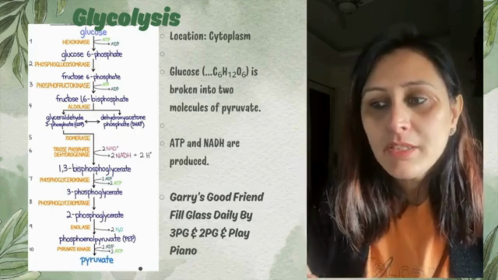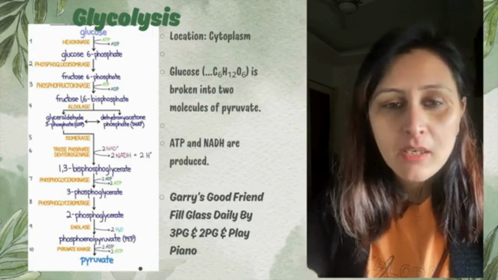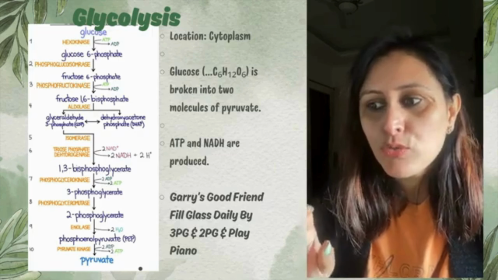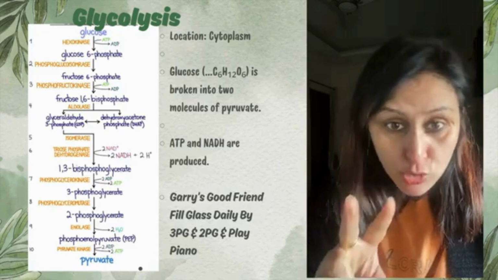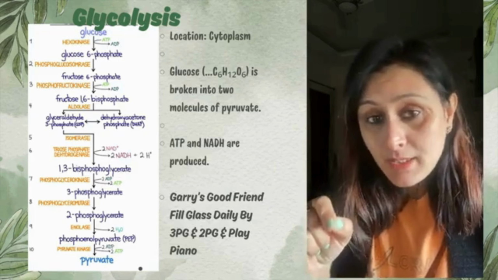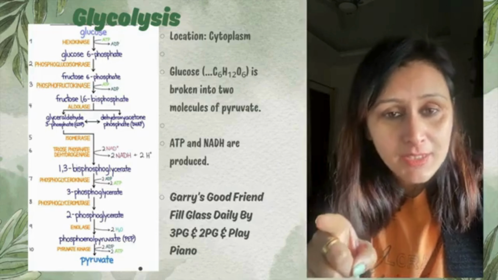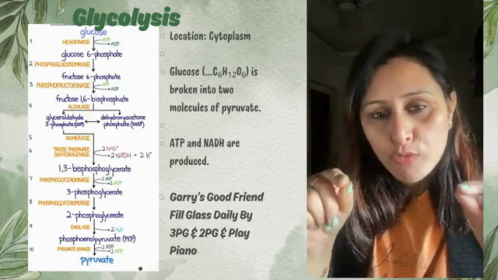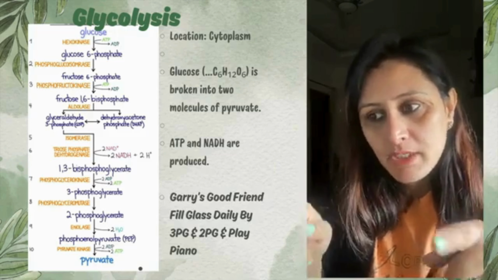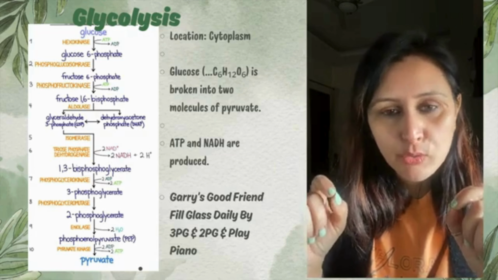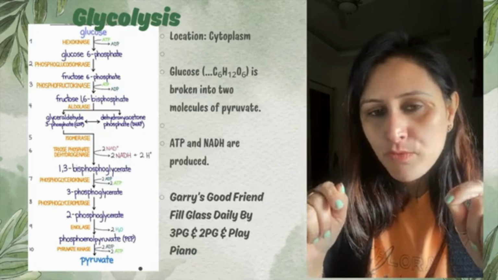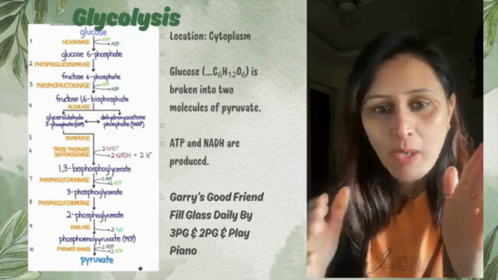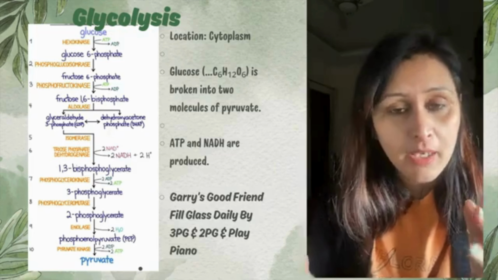Then, with the help of the enzyme phosphofructokinase, fructose 1,6-bisphosphate is formed. Bisphosphate means 2, right? So 1 and 6 means on the first carbon and on the sixth carbon. So two phosphate groups got attached with the help of phosphofructokinase, the enzyme. At what position? At 1 and 6, right? Hence they are named accordingly.